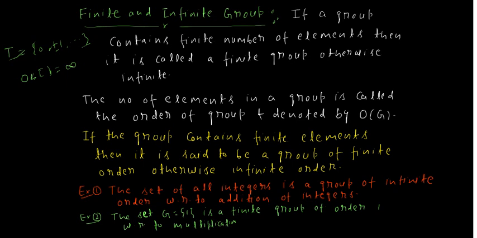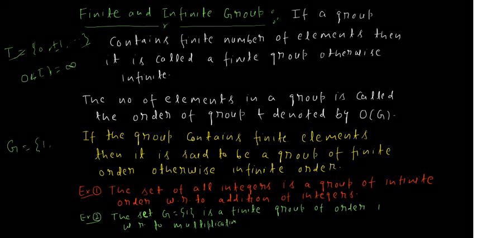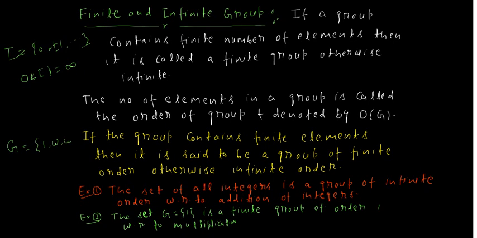Now if we take any finite set such as the set of cube roots of unity, this is also a group. We will prove it later. We know that it contains only 3 elements, so it is a finite group which contains 3 elements, and we will write order of G equals 3.